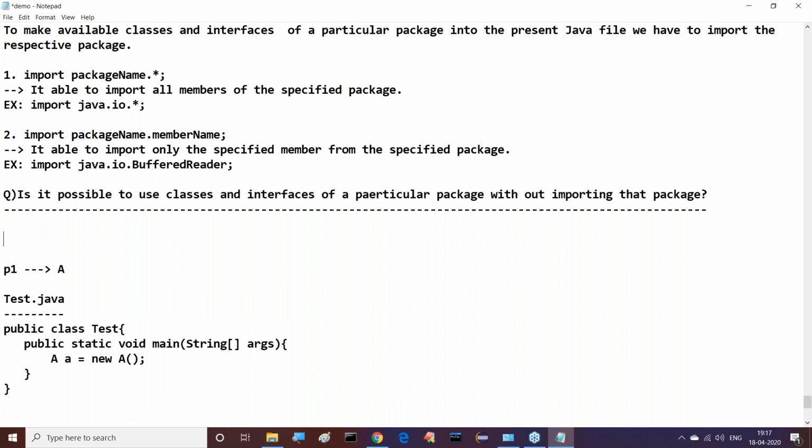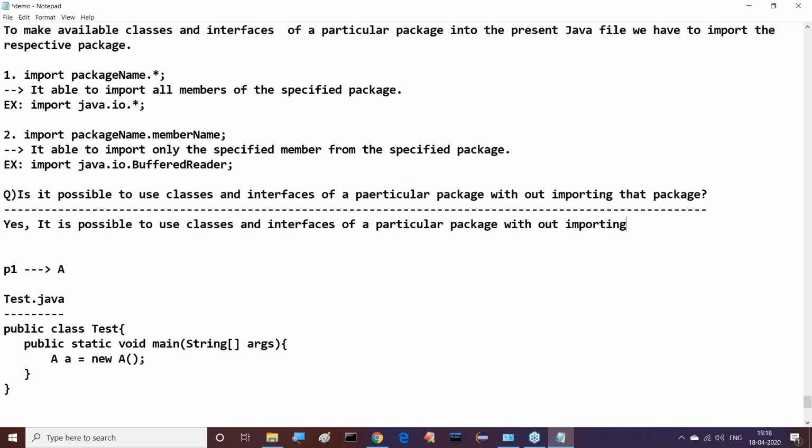For this question, I'm giving the answer clearly. The answer is yes. It's possible. It is possible to use classes and interfaces of a particular package without importing the respective package.